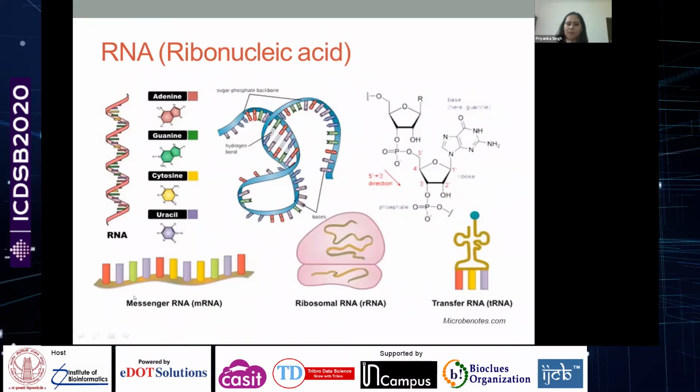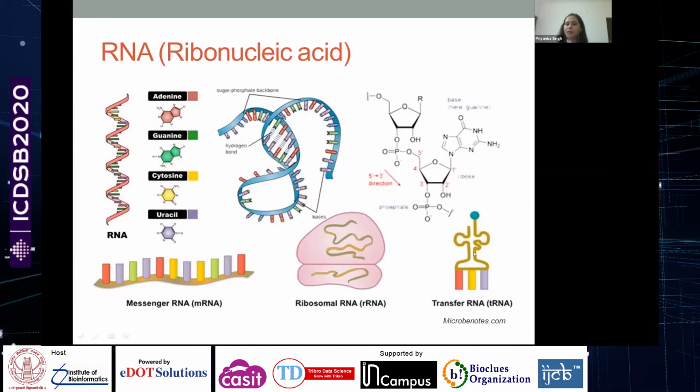These are the major types. This is messenger RNA, which gets translated. It has the information which is read to make the protein. Then there is ribosomal RNA, which helps in translation. Ribosomal RNAs associate with certain proteins and form the ribosome subunits, and these ribosomes assist in reading the mRNA. It helps in translation. Then there is transfer RNA.